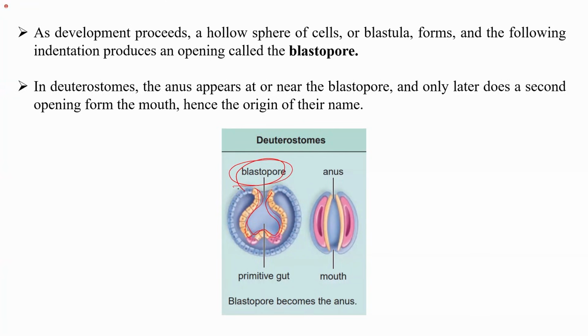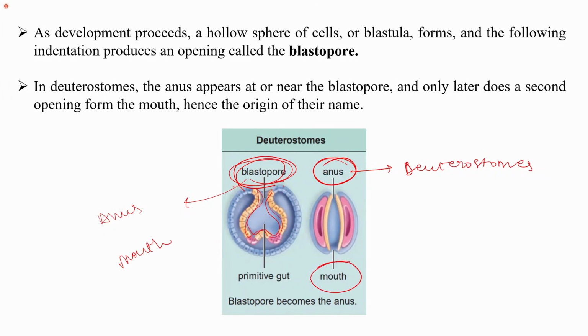Based on whether the opening results in the anus formation or the mouth formation, they are called protostomes or deuterostomes. Since the anus appears at or near the blastopore, you can see here, it is deuterostomes, because the second opening forms the mouth.